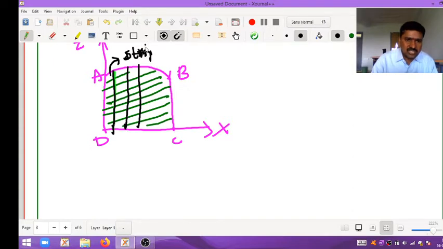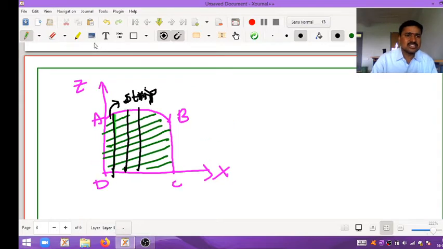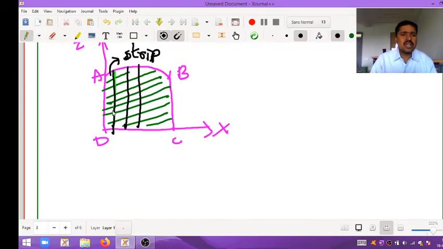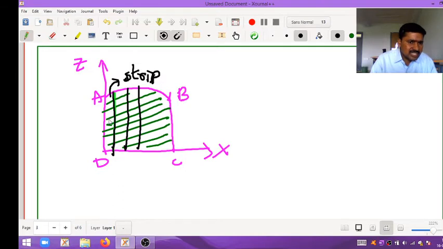Each part is called a strip. This is nothing but a strip. Now we want to find this area.